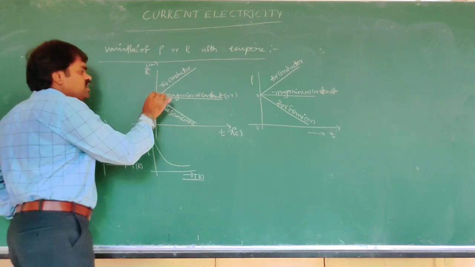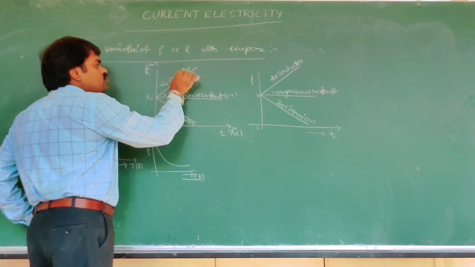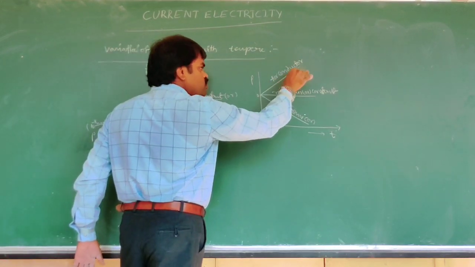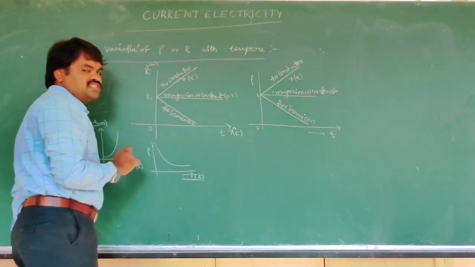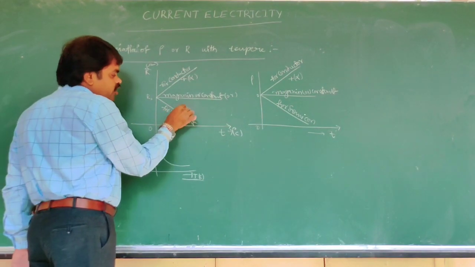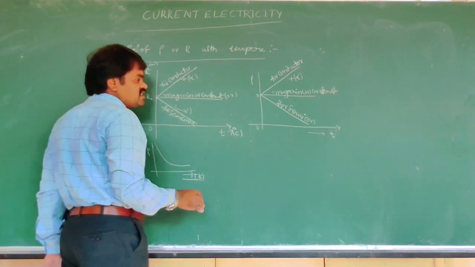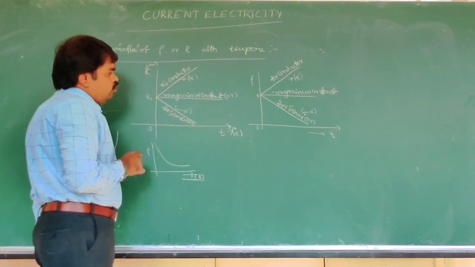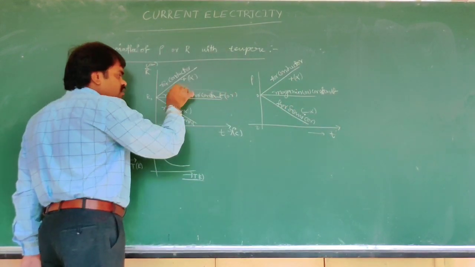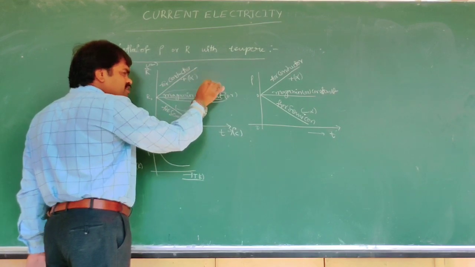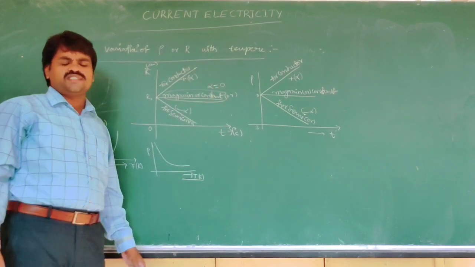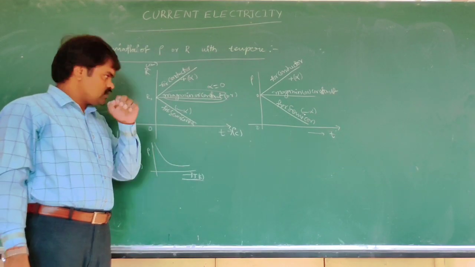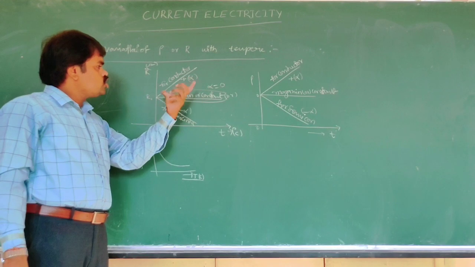This is a positive temperature coefficient of resistance and a positive temperature coefficient of resistivity. This is a negative temperature coefficient of resistance and of resistivity. Now what is this? The temperature coefficient of resistivity is 0, where resistance and resistivity temperature coefficients are 0.